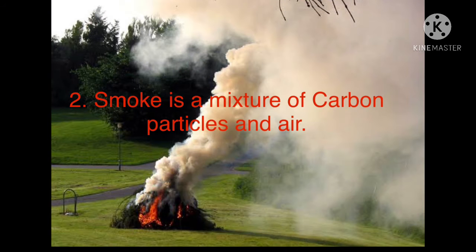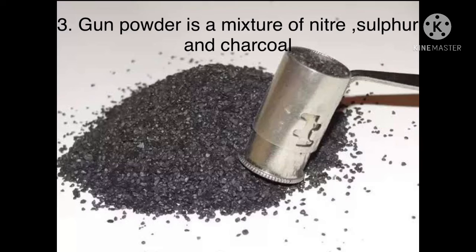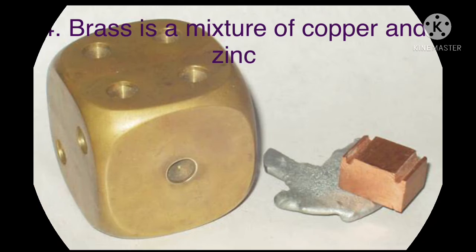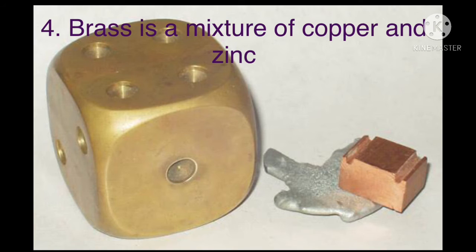The second example is that smoke is a mixture of carbon particles and air. We all know that when something is burned, there is a release of carbon dioxide. So it is a mixture of carbon particles and air. The next example is that gunpowder is a mixture of nitre, sulfur and charcoal. Also brass is a mixture of copper and zinc.